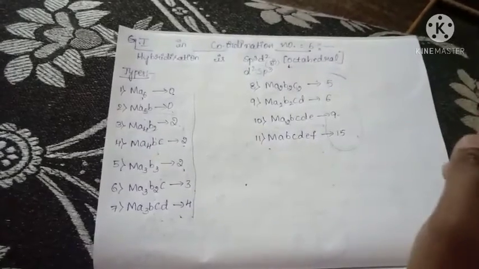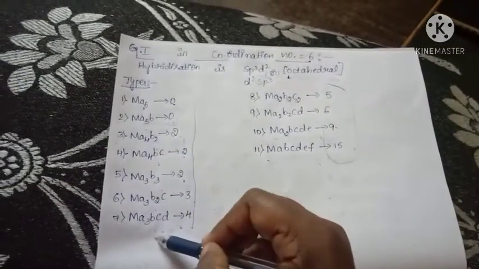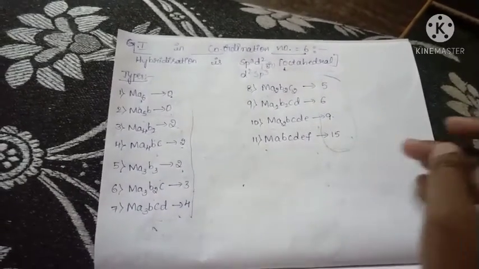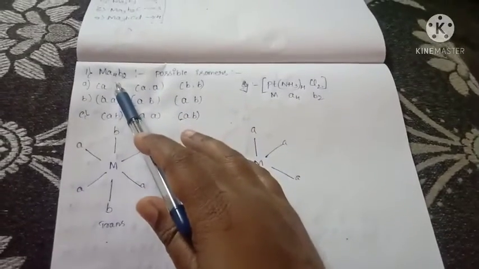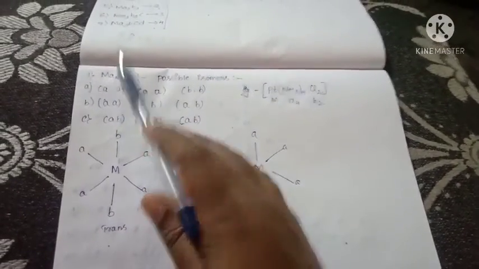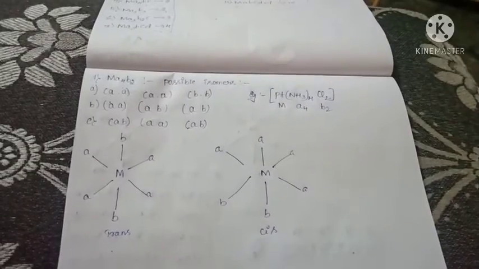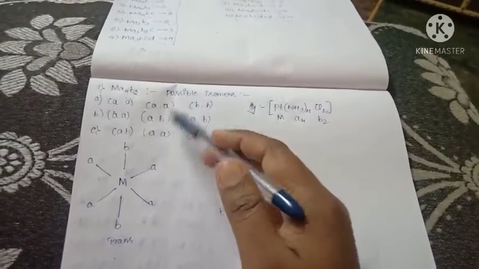So they didn't give those. They gave only the 3rd to the 7th, only 5 types. We will learn about them one by one. First one is Ma4B2. The possible isomers are these 3.